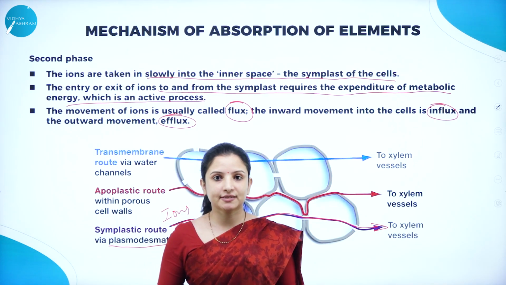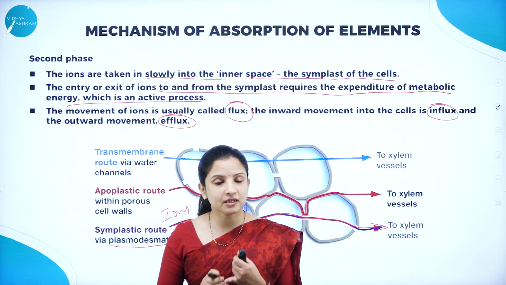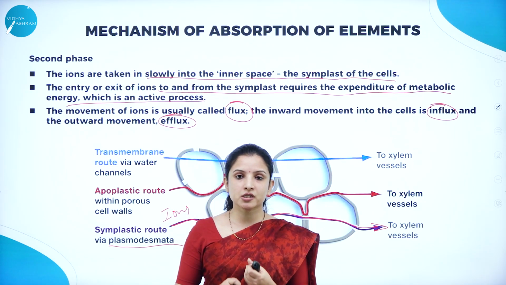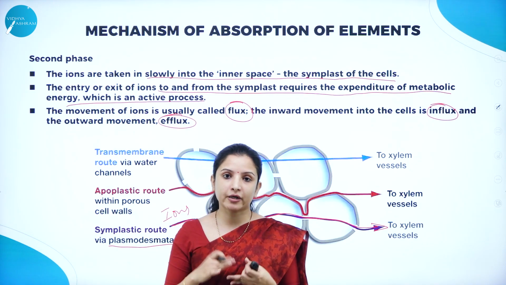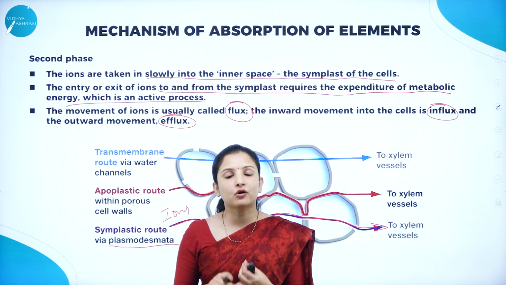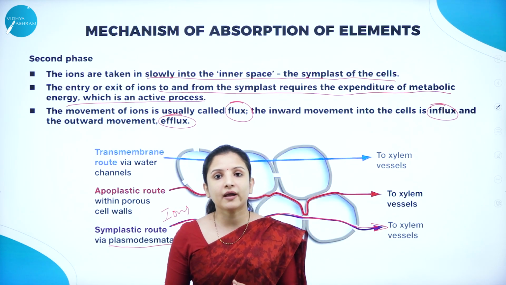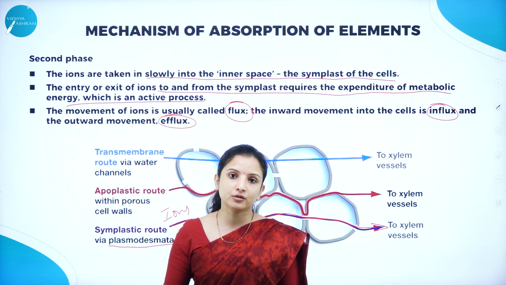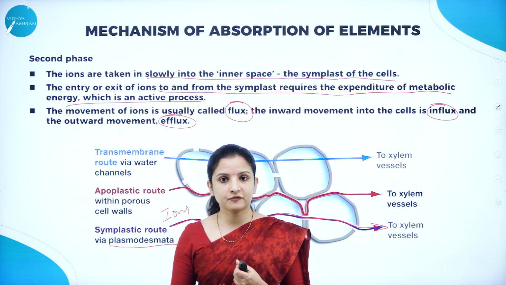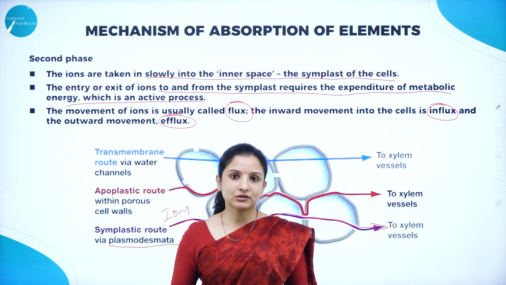So I hope you understood the session well, wherein we discussed the deficiency symptoms that might occur if the plants are deprived of the essential elements below their critical concentration, and what might happen if an excess of micronutrients is added above the critical concentration or narrow optimal range, which is called toxicity, that might occur in the plants. And also we came to know how exactly the plants take up the mineral ions from the soil, that is through two pathways: the Apoplast pathway, which is a passive transport, and the Symplast pathway, which is an active transport. So I hope you understood this session well.